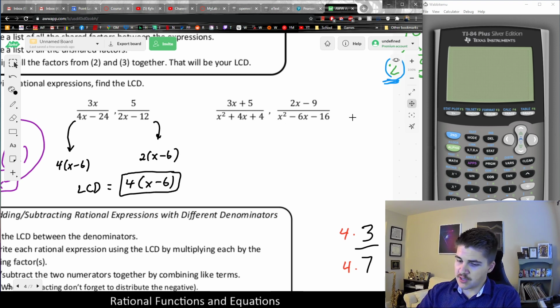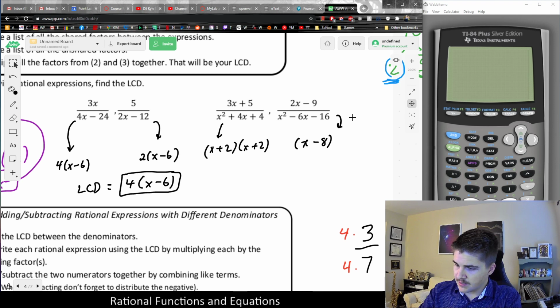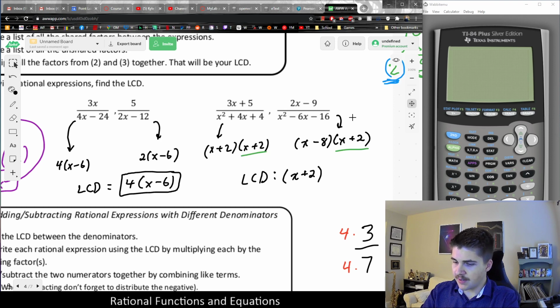first factor each of those denominators. So the first one would be x plus 2 times x plus 2. In the second one, it would be x minus 8 times x plus 2. And again, the LCD should be the list of shared factors times the unshared factors. So x plus 2 is shared. Again, I'll circle that in green. Shared, or I'll underline it, whatever.